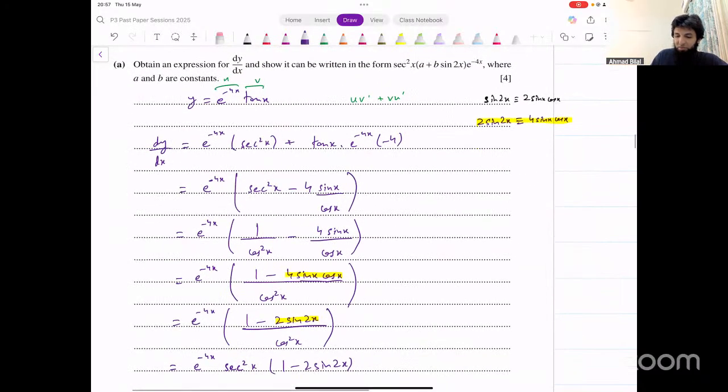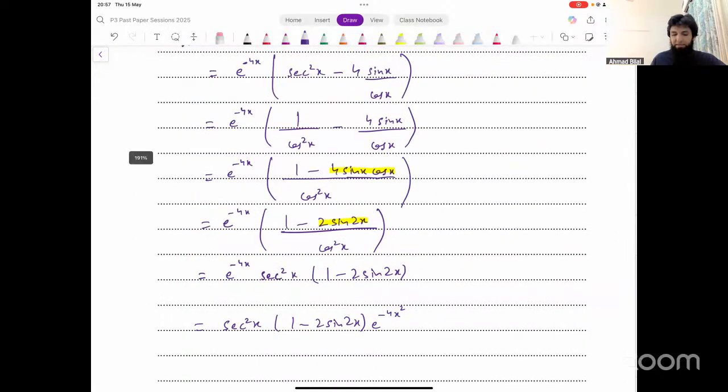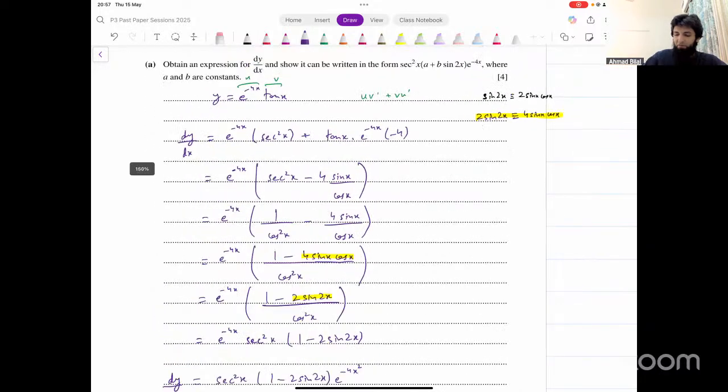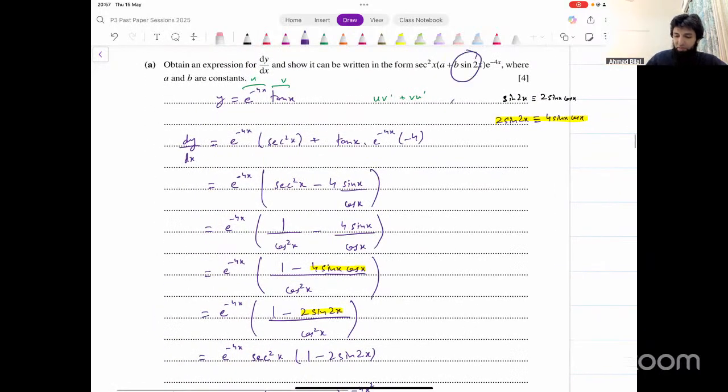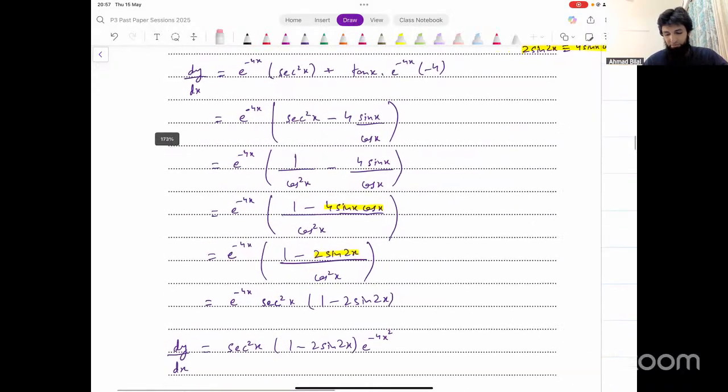They've written secant square first, e power minus 4x at the end. It doesn't matter. It's multiplication. We could write anything first, anything at the end. So we can say this is secant square x multiplied by 1 minus 2 sine 2x times e raised to power minus 4x squared. That's the derivative that we get. It turns out it was actually quite tricky thinking about how to convert to that form. That was a double angle there. So we had to think about how to convert to that form.